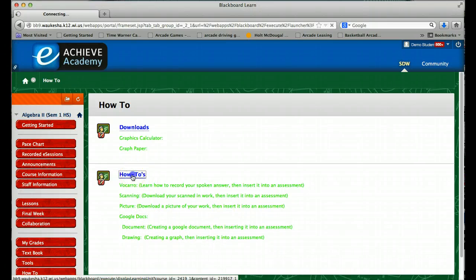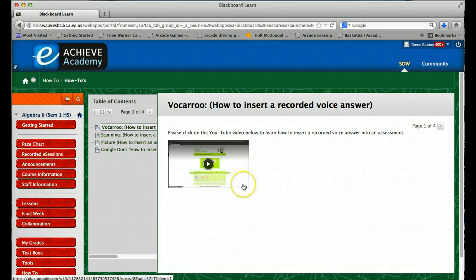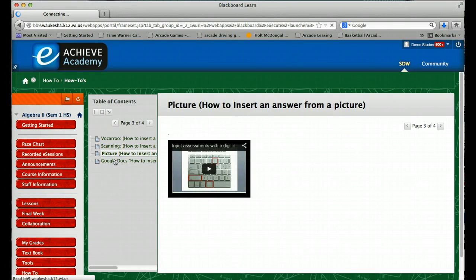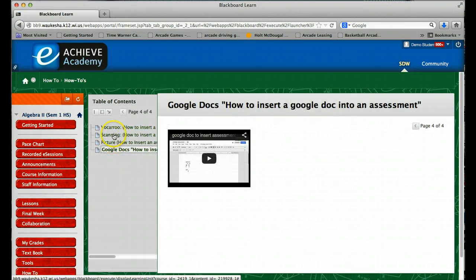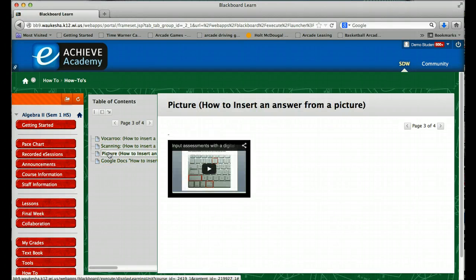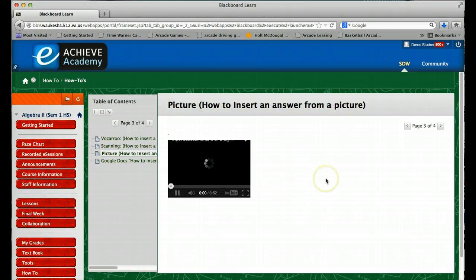And if you click on this how-to, you will see that, oops, I only have the Vocaroo in here. Oh no, I guess I have the scanning in here and the pictures in here, Google Docs in here. So let's just take a look at scanning. Let's say, now let's do pictures. Let's say you were going to do the work by hand at your desk on a piece of paper and pencil, and then you're going to take a picture of it with your cell phone. Okay, so how do I insert it into a test? Well, so I click on this.